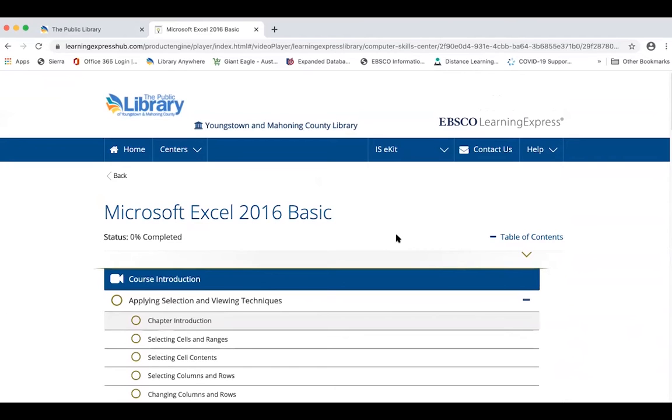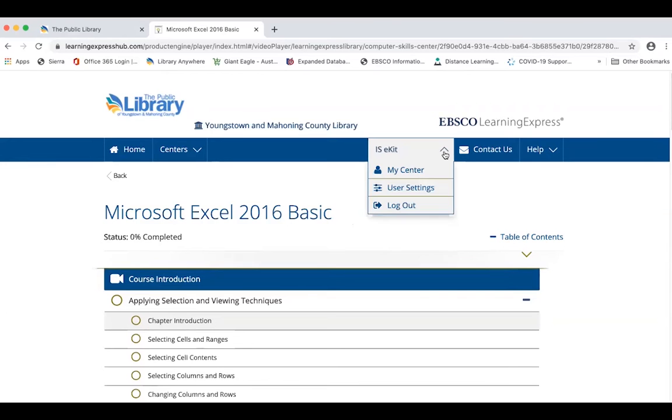We're not certified as Microsoft instructors or anything. We're just teaching what we can fit into 1 hour time slots. It's not a full course. If you need something that's going to cover everything completely and fully, you'll need to use one of our online resources, like the classes here in Learning Express Library, in order to be able to add it as a skill on your resume.